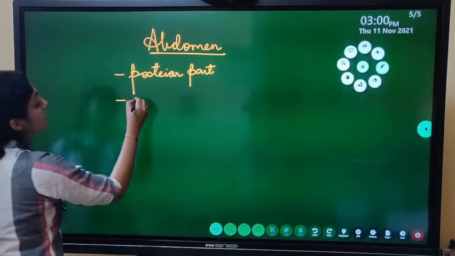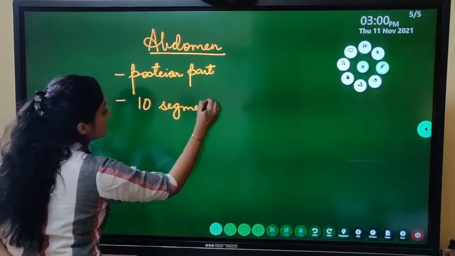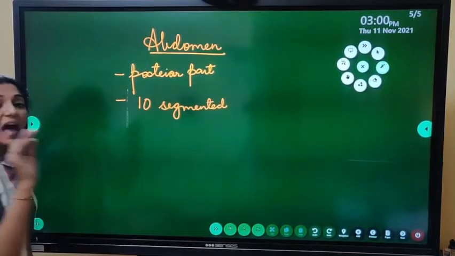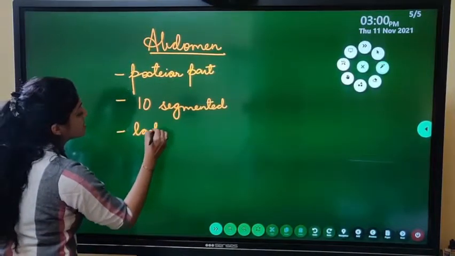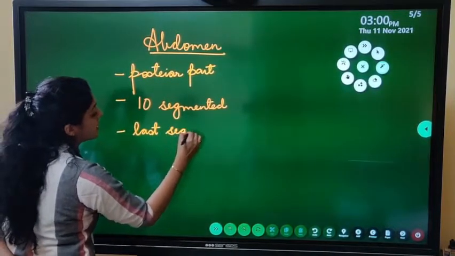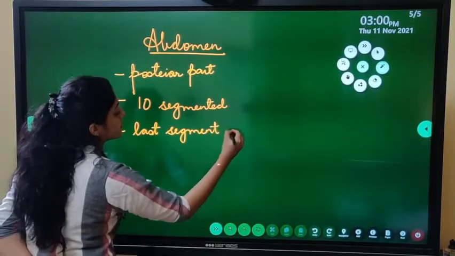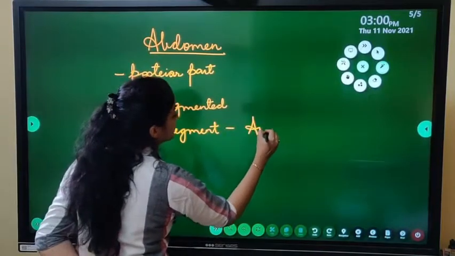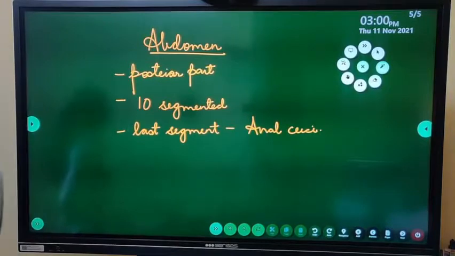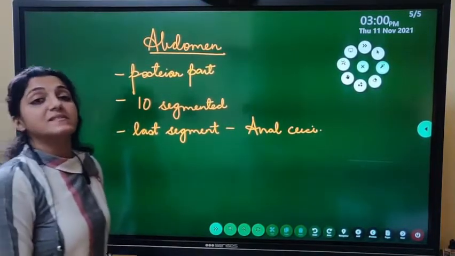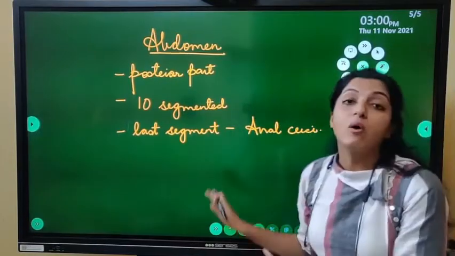Abdomen is 10 segmented. And the last segment bears anal cerci.